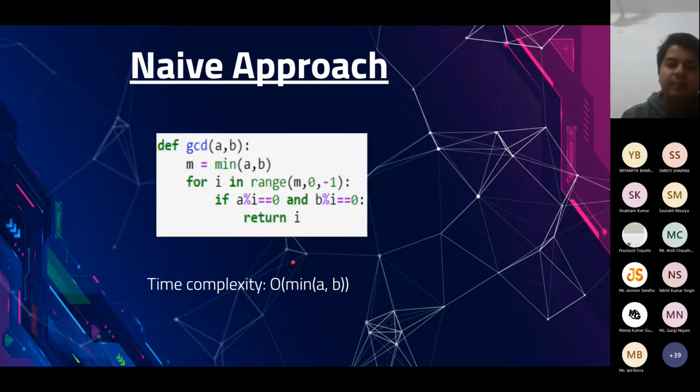What is the time complexity? The time complexity is minimum of a comma b, because in the worst case you will have to go down all the way from n to 1. Therefore the time complexity is O of minimum of a comma b.